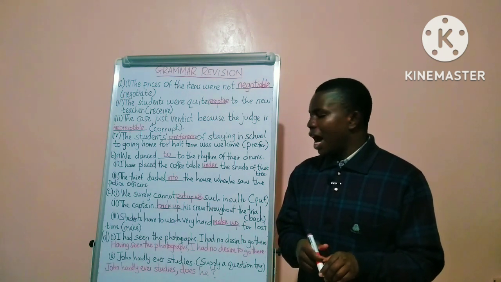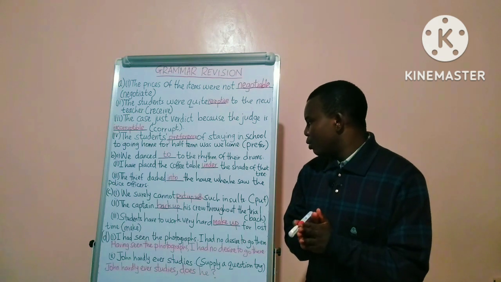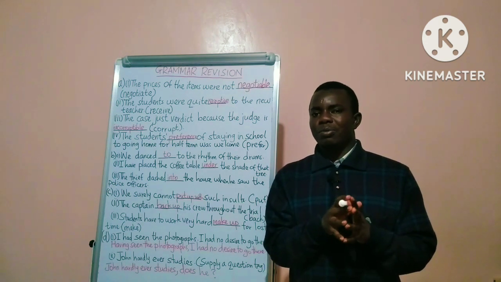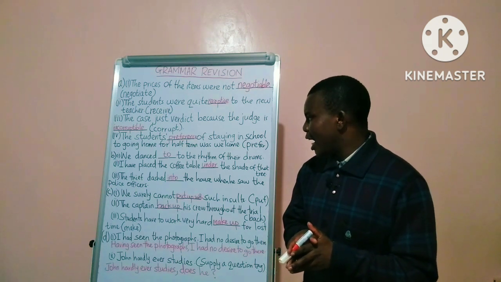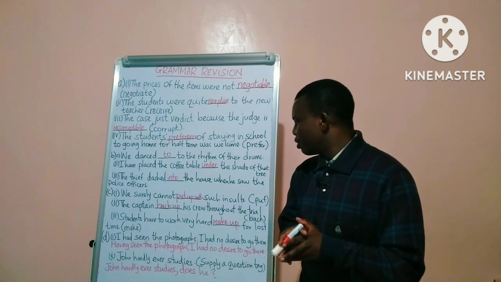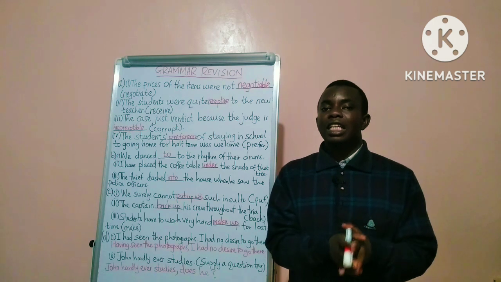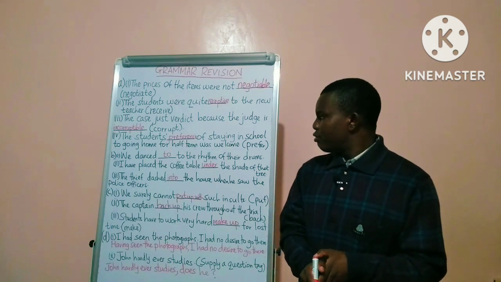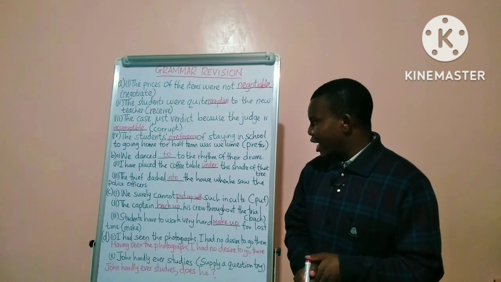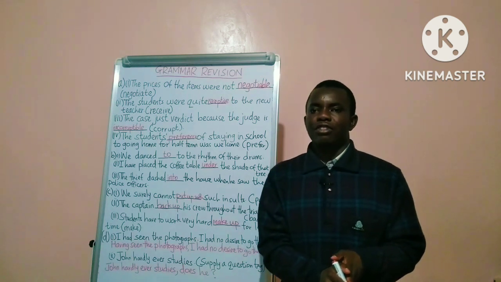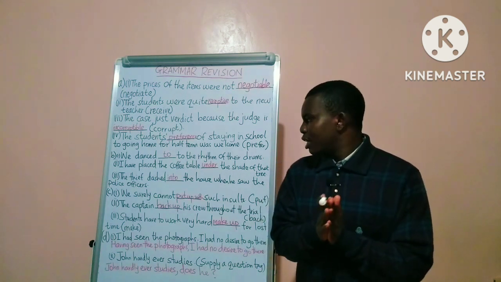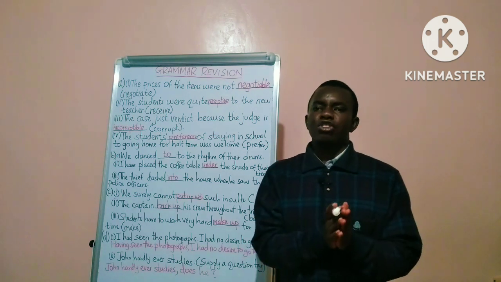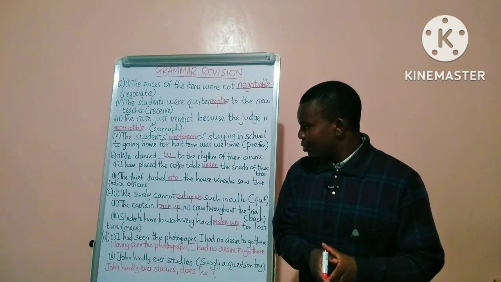Question 2, I have placed the coffee table dash the shade of the tree. The appropriate preposition is: I have placed the coffee table under the shade of the tree. Question 3, the thief dashed the house when he saw the police officers. So the thief dashed into the house when he saw the police officers.